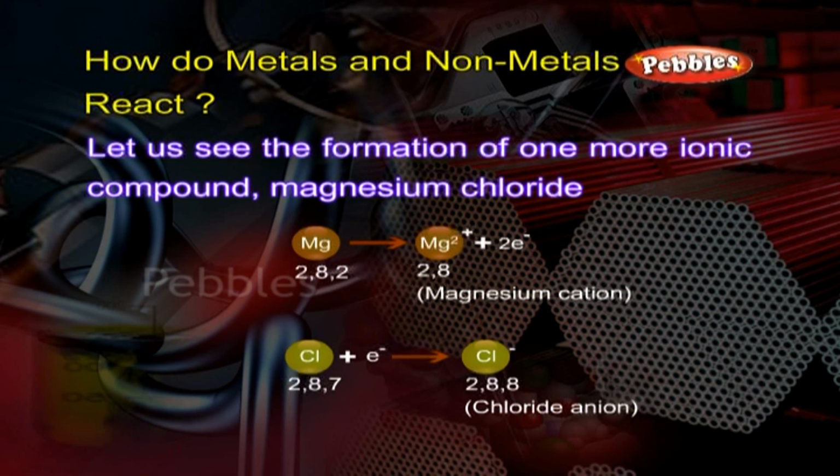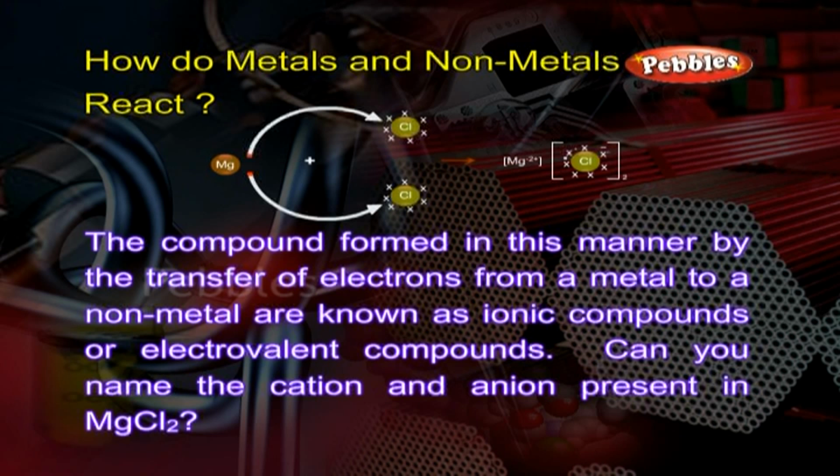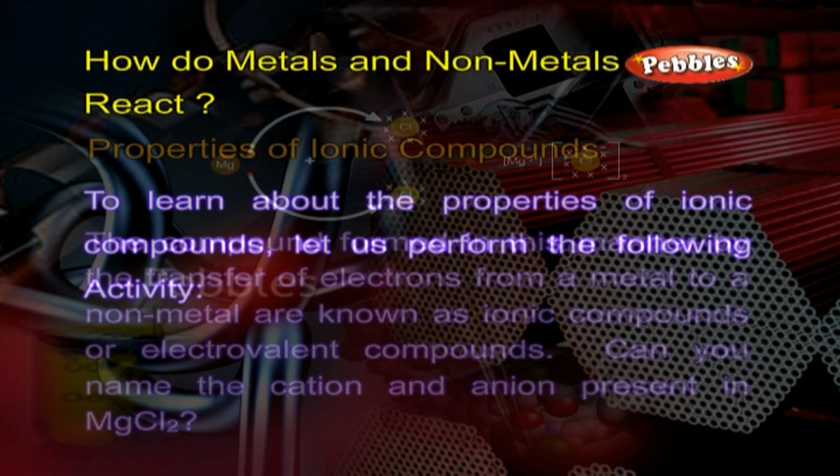Let us see the formation of one more ionic compound, magnesium chloride. The compounds formed in this manner by the transfer of electrons from a metal to a non-metal are known as ionic compounds or electrovalent compounds. Can you name the cation and anion present in MgCl2?